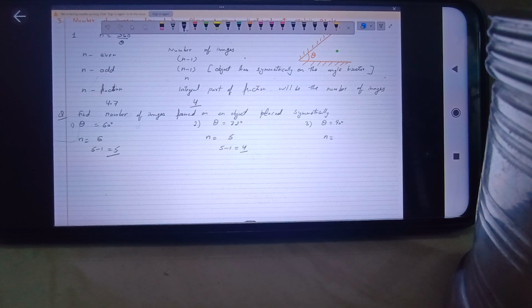And in the third case, n will be equal to 4, and the answer is 4 minus 1, that is 3. Got it? Is this clear to everyone?